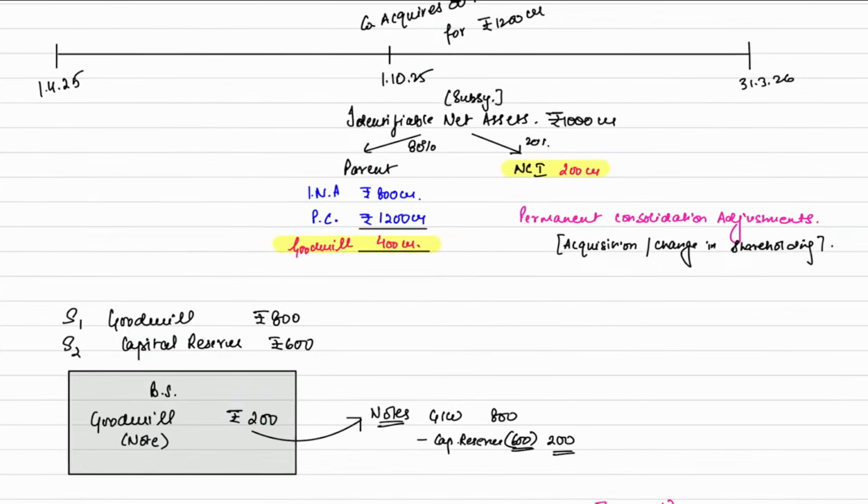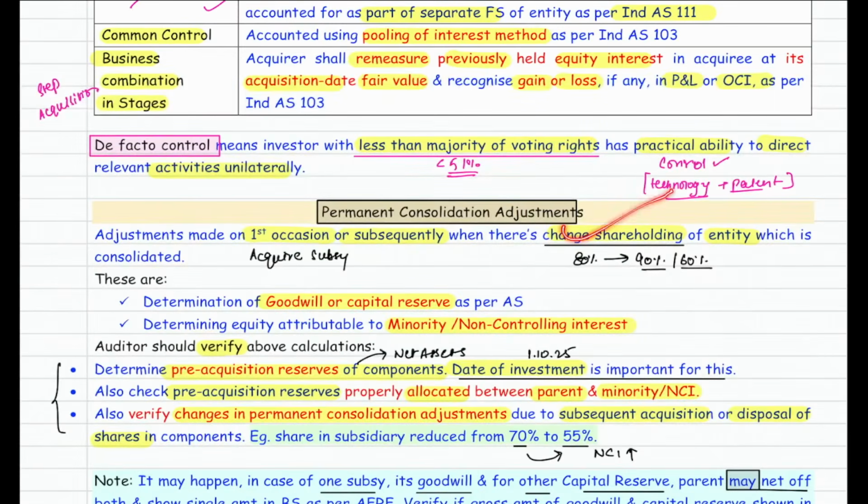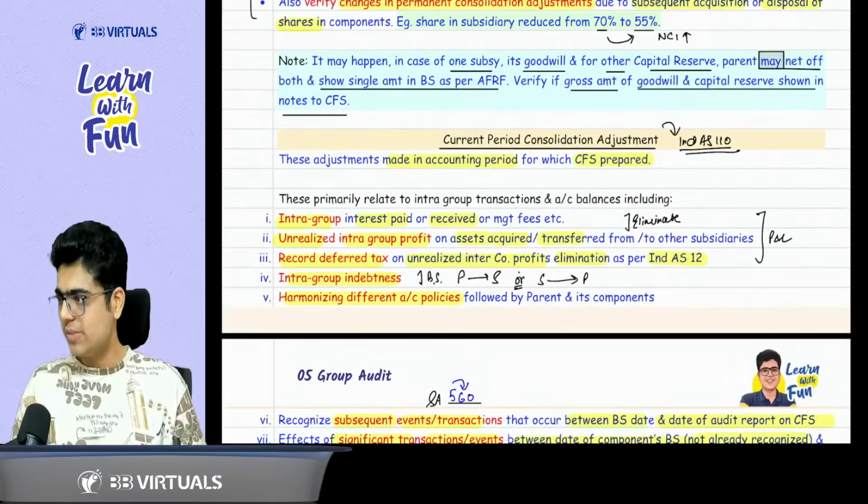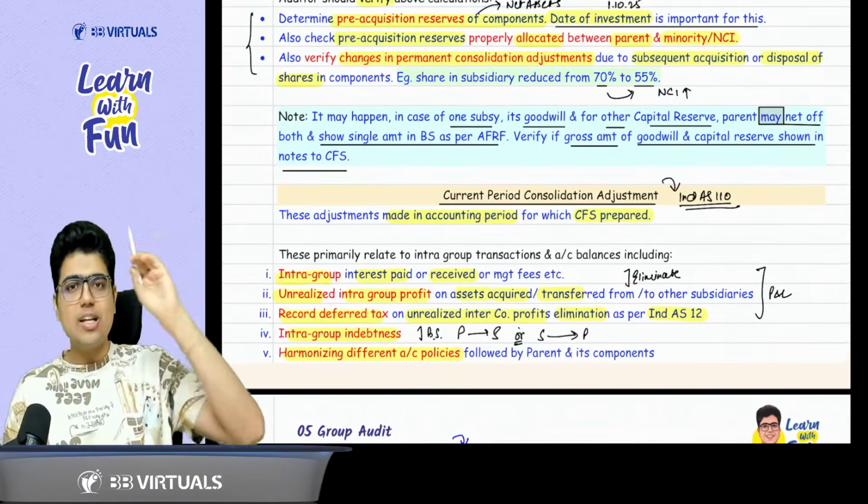So with this, permanent consolidation adjustments is done. After this, we covered current period consolidation adjustment. Is this a new topic or a revision of FR?